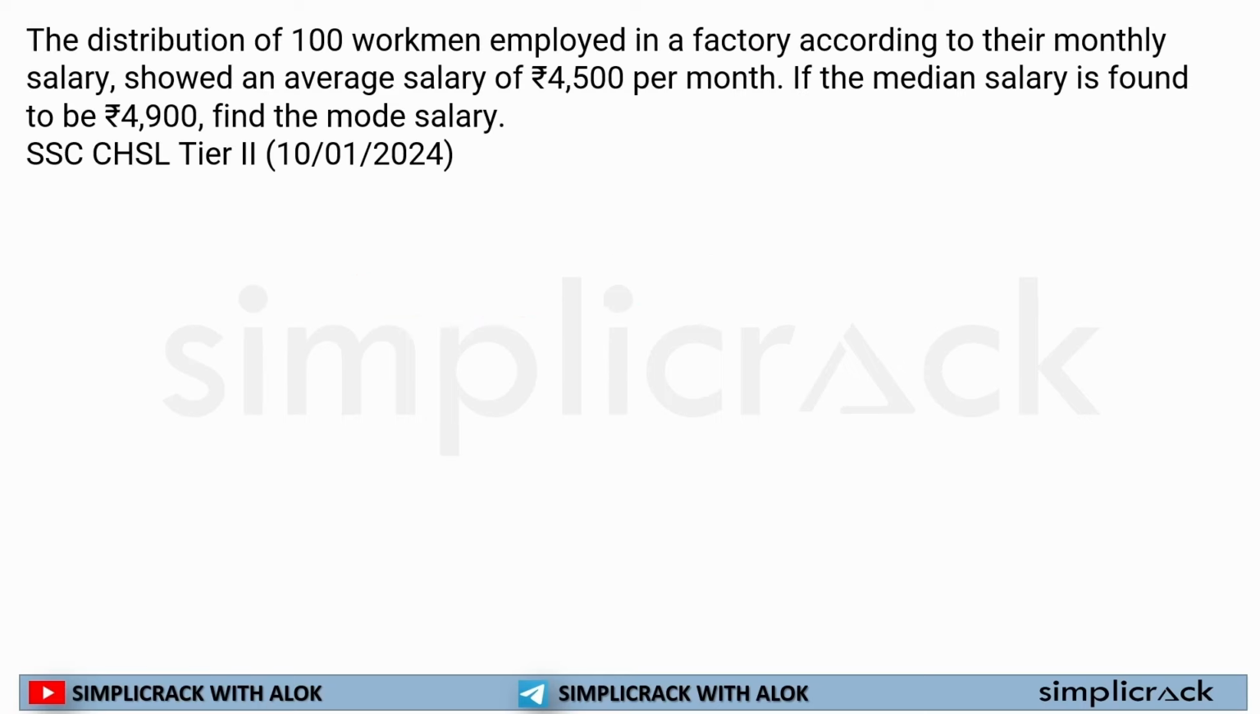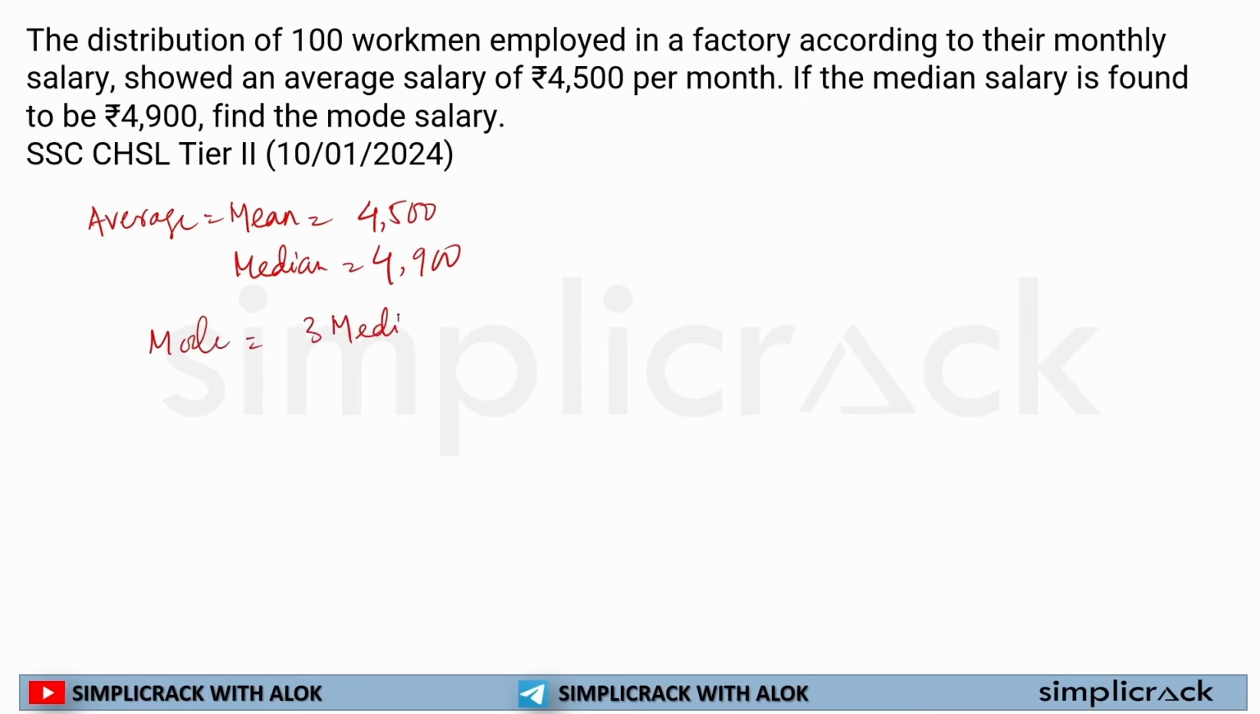Now in this question, the distribution of 100 workmen employed in a factory according to their monthly salary showed an average salary of 4,500. When average is there, that means mean. So mean is 4,500. If the median salary is found to be 4,900, median is given as 4,900. Then mode salary, mode is equal to 3 median minus 2 mean.